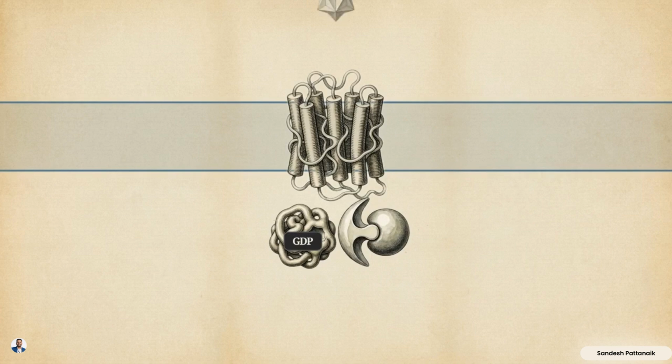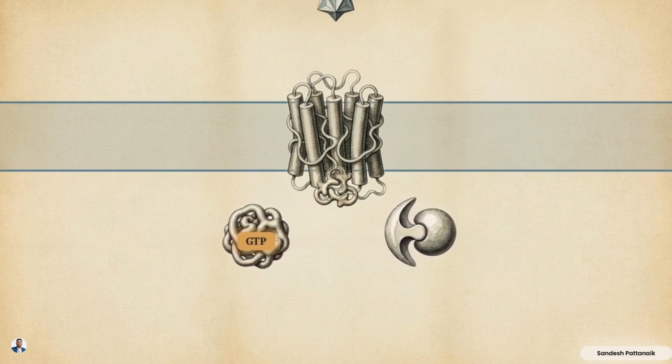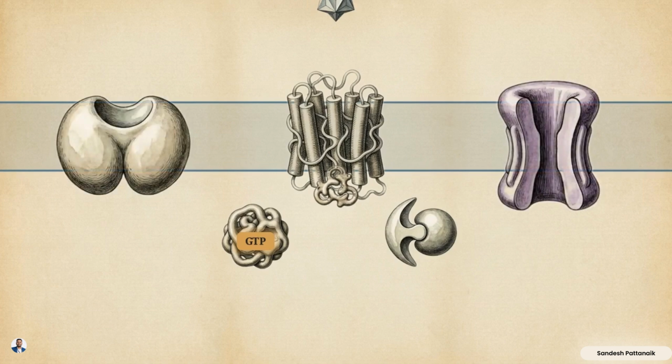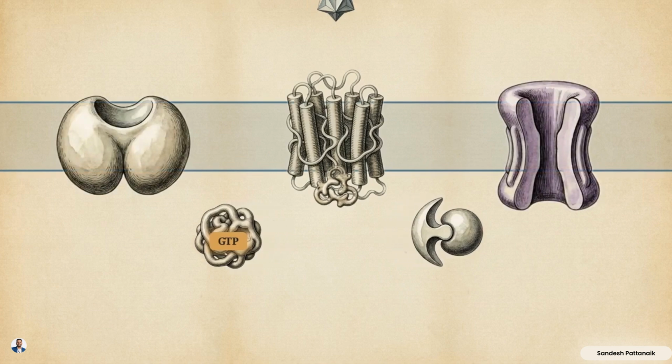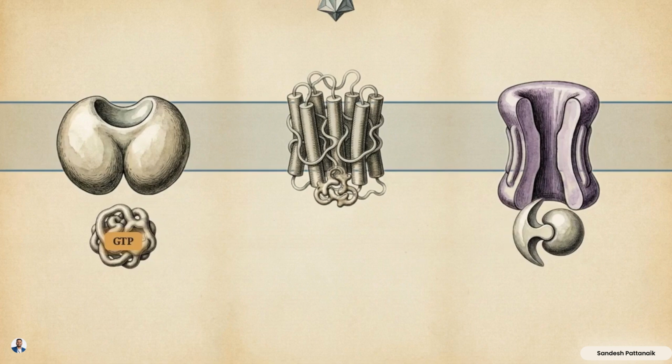In its baseline state, the G-protein is a heterotrimer with GDP bound to the alpha subunit. An agonist binding the exterior receptor locks its cytosolic loops onto the G-protein. This triggers nucleotide exchange, replacing GDP with GTP, causing the alpha subunit to immediately break away. The structure is now split into an independent alpha GTP complex and a free beta-gamma dimer. Both are now fully active, migrating along the membrane to interact with different intracellular effectors.